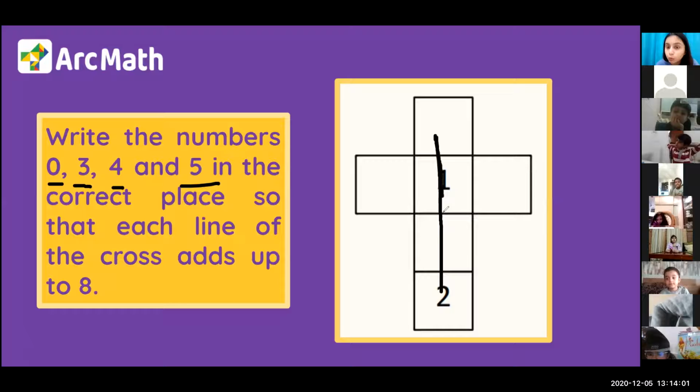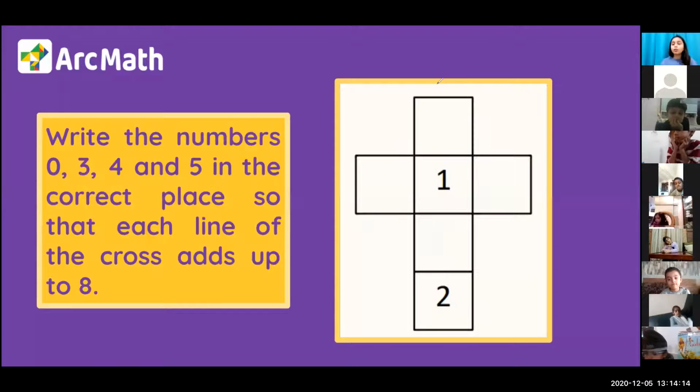That means whatever numbers you write here from 0, 3, 4 and 5, their answer after adding should be 8, and here also whatever 2 values you write plus 1, its answer should also be 8. So how will you do it? You just try to write 0, 3, 4 and 5 in these boxes such that when you add up it will become 8. Is the question clear to everyone? First, just tell me, is the question clear or not?